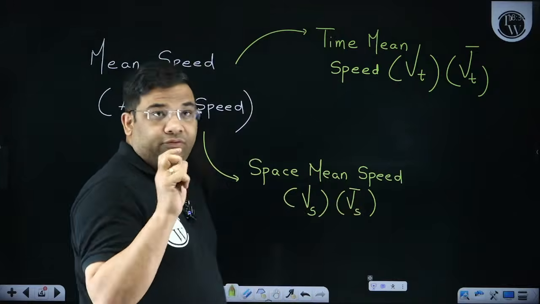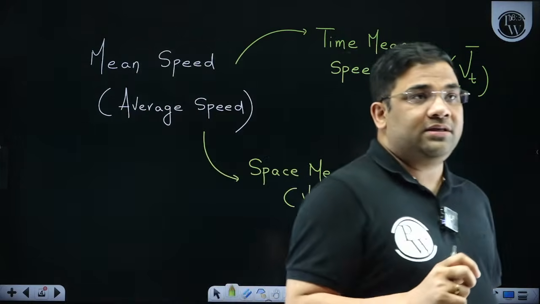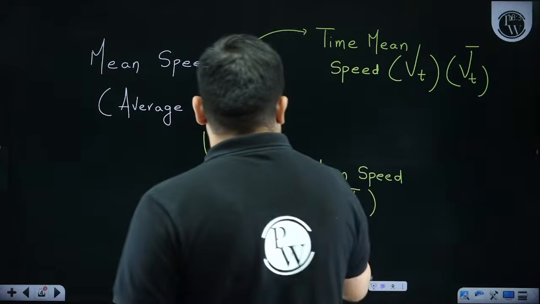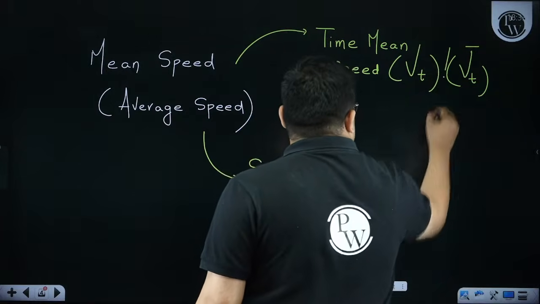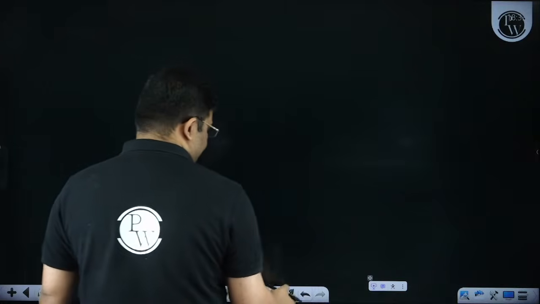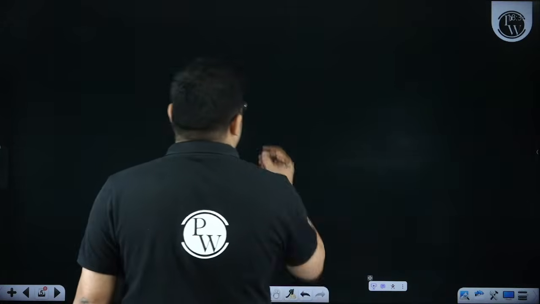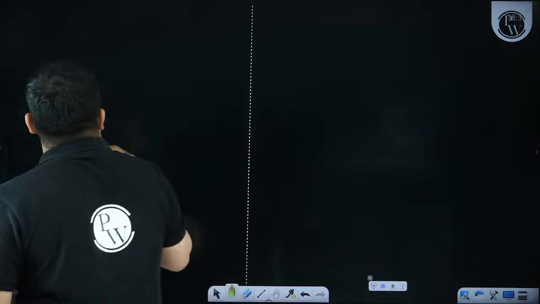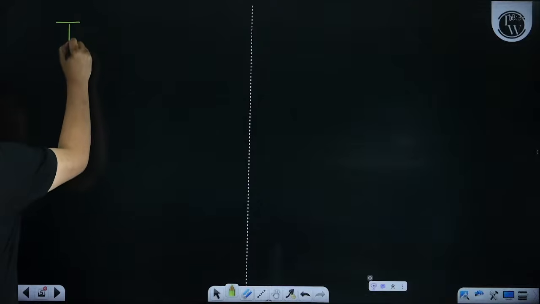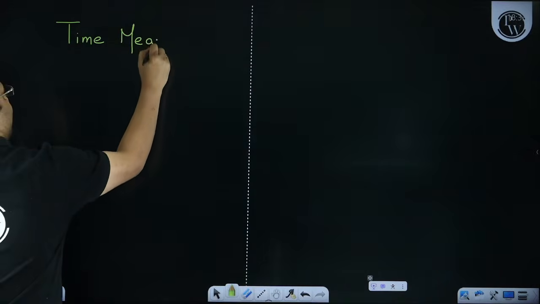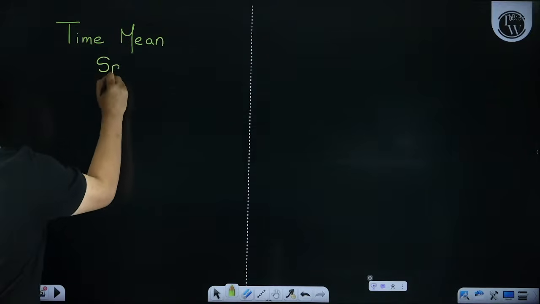Now what is the difference? We have to understand first. Let us see both of them one by one. The time mean speed is very simple. The time mean speed is nothing but the arithmetic mean. Now, what is the meaning of arithmetic mean?